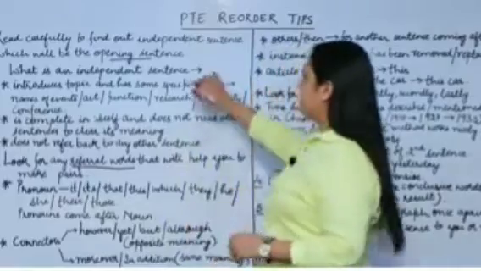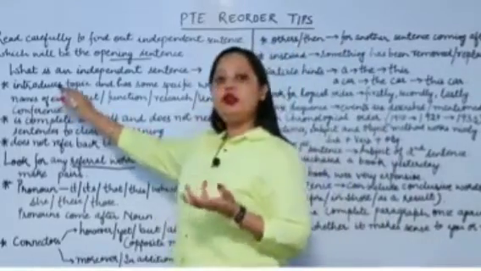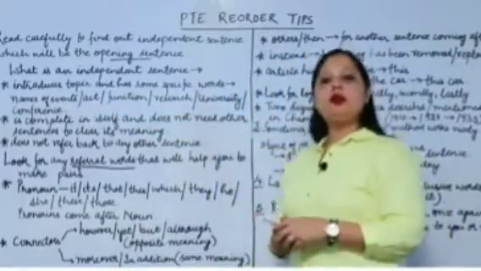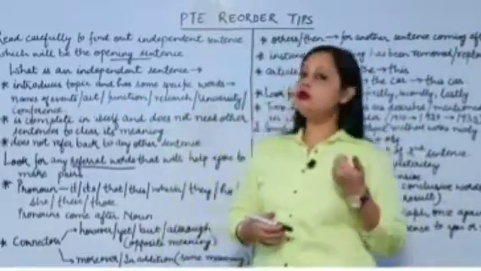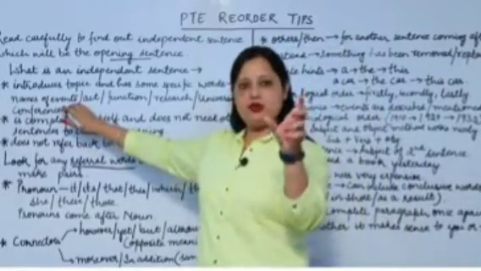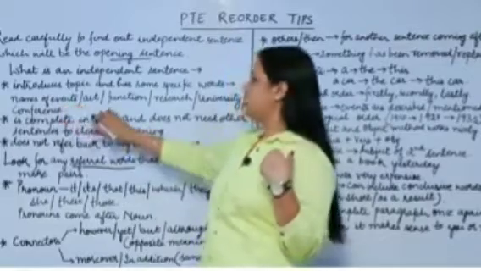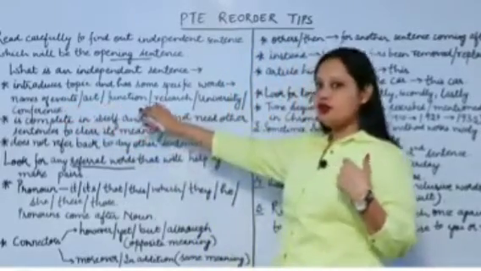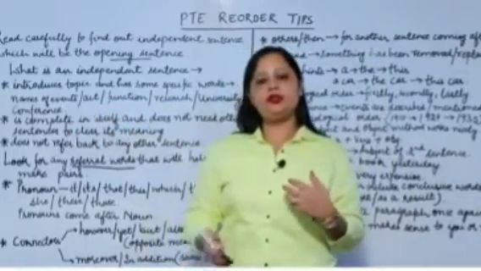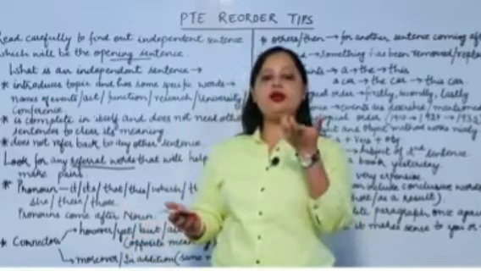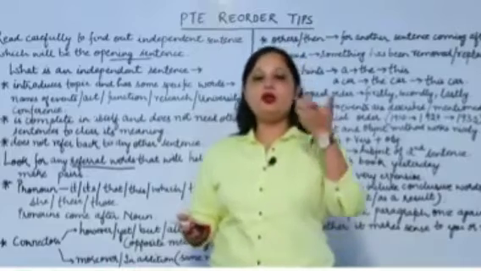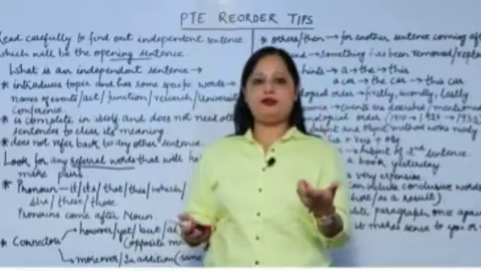An independent sentence is a sentence which introduces the topic and has some specific words. These words are names, like the name of an event, an act, a function, a research, a university, a conference, a person or a city. If you find a name there, then definitely that's going to be the opening sentence for the reorder paragraph, right?